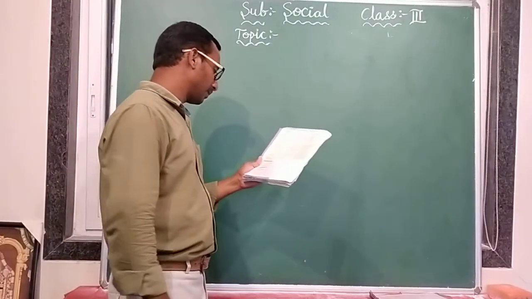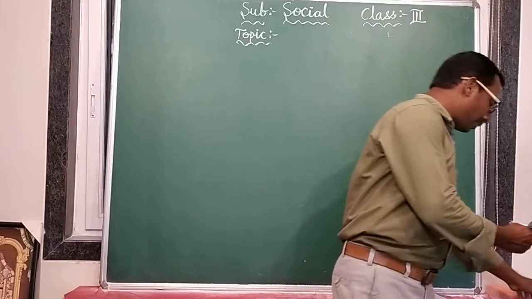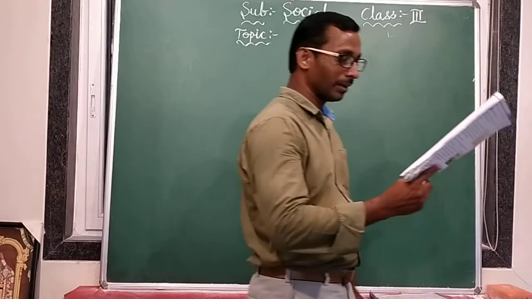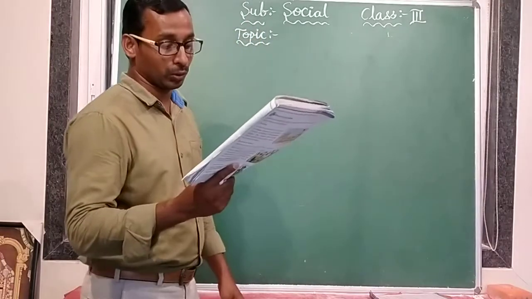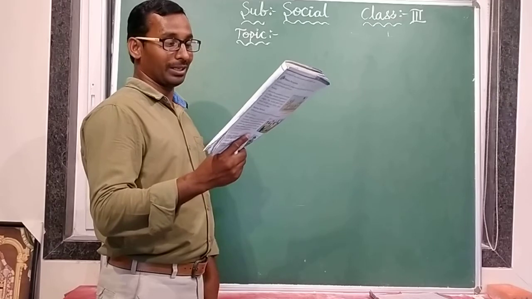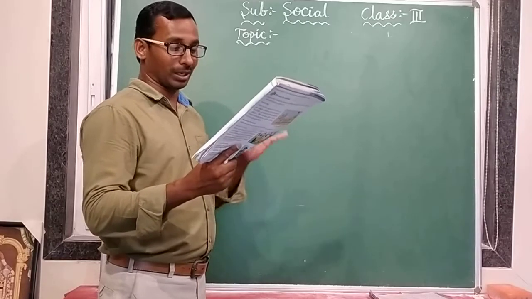See, first one: a statement given below is followed by two conclusions. Underline the correct conclusion. Two conclusions are given to you, conclusion 1 and conclusion 2. So which is the correct conclusion? You have to underline it.